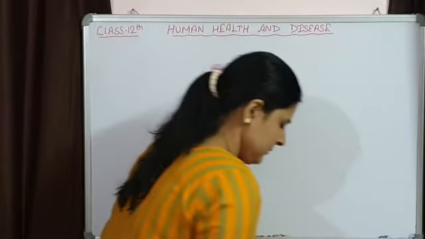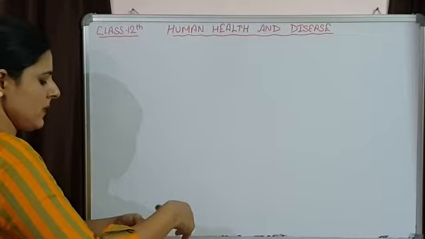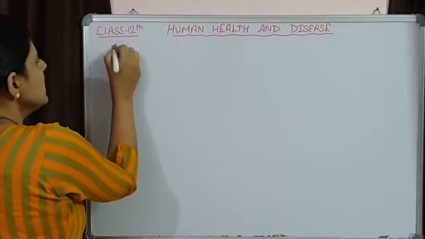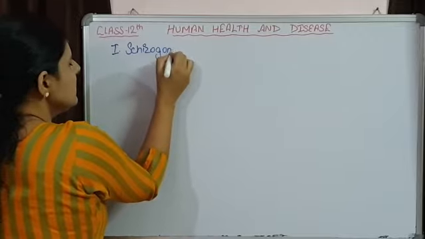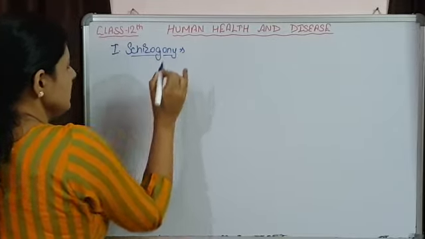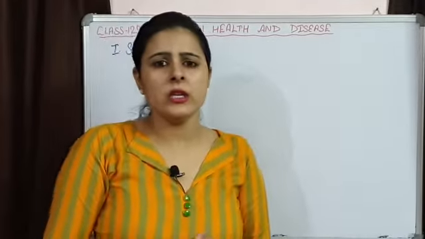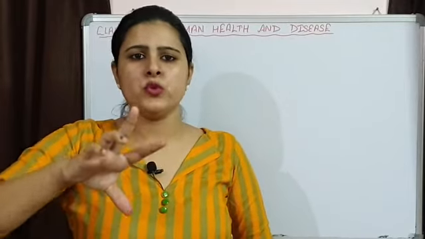So let's start with schizogony. This schizogony is going to occur in two steps, two phases.